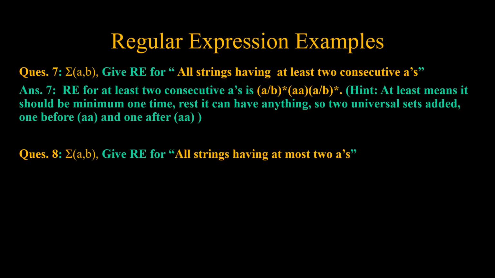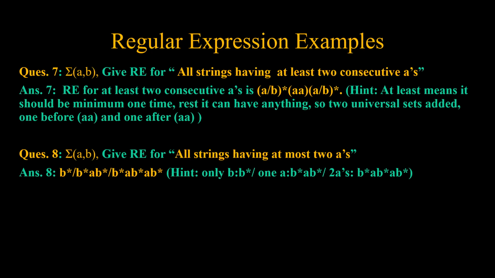Now, give the regular expression for all strings having at most 2 A's. At most 2 A's means 0 A's, 1 A or 2 A's. For 0 A's, sigma is {A, B}, so B*. For 1 A, B can come any number of times. There can be B before A, there can be B after A. So B can come an infinite number of times, and it is also possible that B may not come at all.